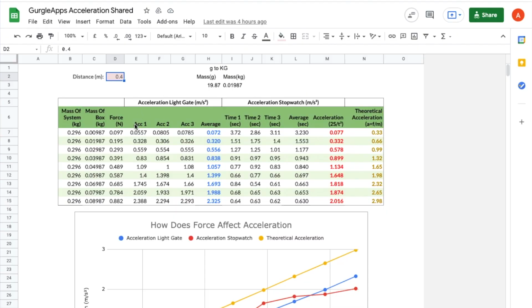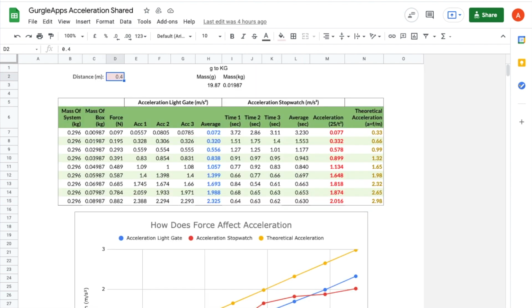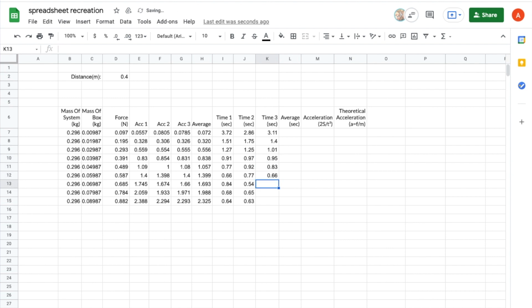Let's take a little break from the table. We have this little detail here, this distance, and it has its value next to it, so I'm going to quickly fill that in. Again, very simple, just select the cell, type in what you want, and done. And now I'm just going to very quickly fill in these next 3 columns on the table, labelled time 1, 2, and 3. These are just measurements we've taken with a stopwatch, and of course if you're carrying out this experiment then your values will probably be different.